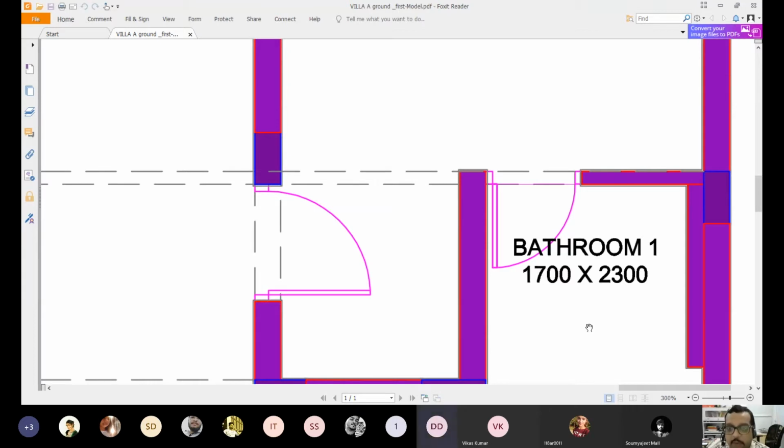But whether it is up or down, I have written nothing, neither have I mentioned the floor level. Still, I will understand that the bathroom is at a lower level than the bedroom level. How? From this drawing only it is understood. If you can explain it to your friends, if you know, or if you don't know, just tell me, I will explain it. So it is generally lower than the bedroom level to stop the water from getting into the bedroom.